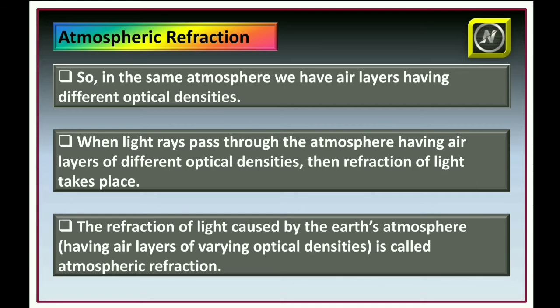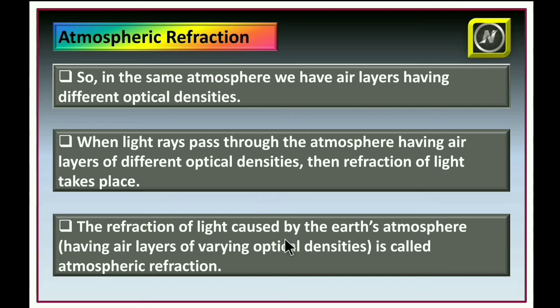So when light rays move from one layer to another layer having a difference in their densities, then refraction of light takes place. So here also, when light rays pass through the atmosphere having air layers of different optical densities, then refraction of light takes place. The refraction of light caused by the Earth's atmosphere is called atmospheric refraction.